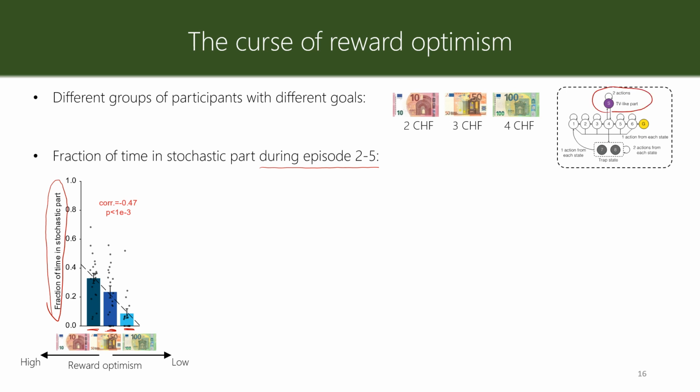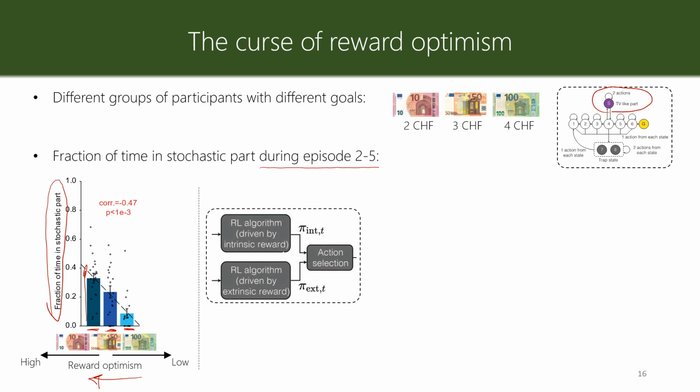And as expected, as we increase reward optimism, people spend more and more time in the stochastic part of the environment. So it seems that the more optimistic people are about finding a better goal state, the more likely it is that they go to the TV-like part and get distracted by stochasticity.